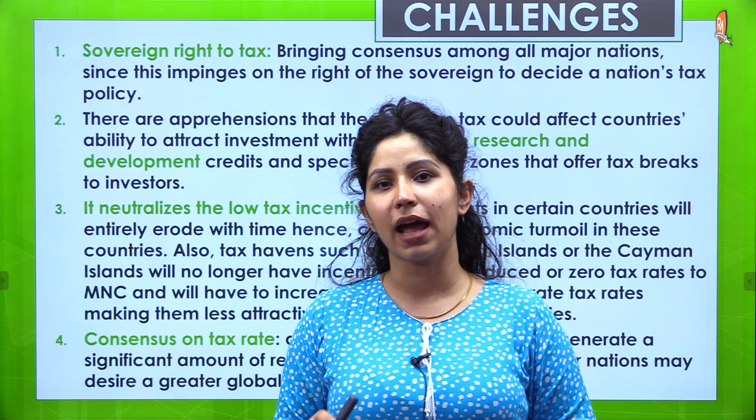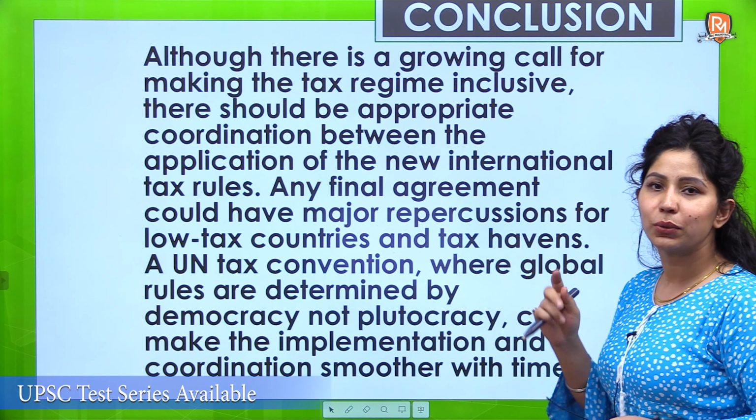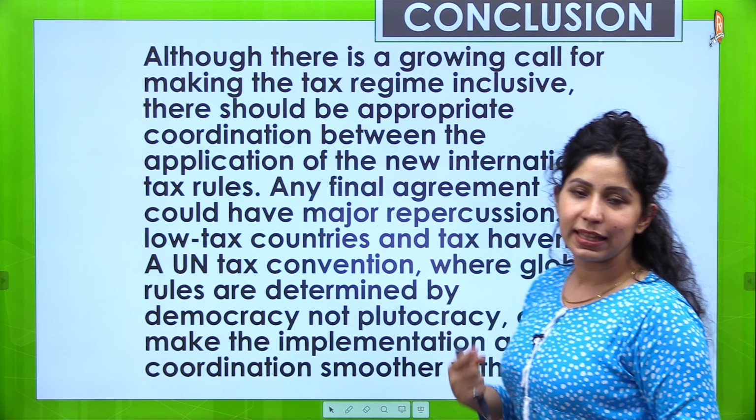So a UN tax convention, where global rules are determined by democracy, not plutocracy. Not only the rich countries should be the ones who benefit out of it, but all the countries can make the implementation and coordination smoother with time.